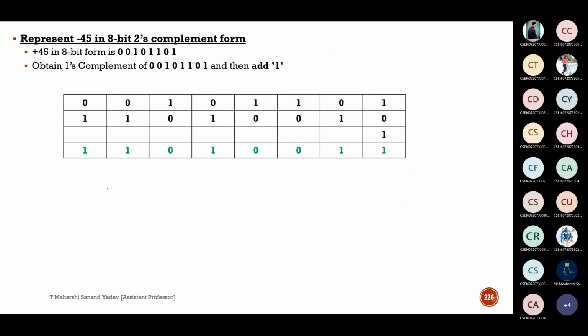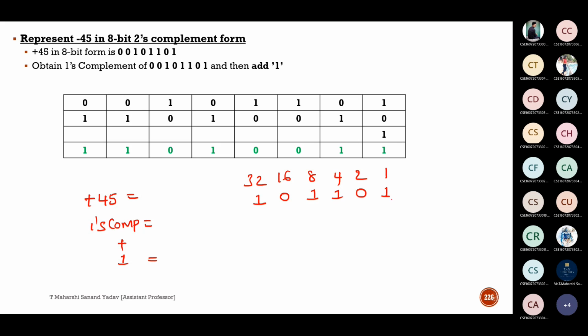If you don't want this shortcut, first write the equivalent of plus 45, and for that result you perform 1's complement, and for that 1's complement try to add 1 so that you'll get the final result. Okay, what is the equivalent of 45? So 32 plus 16, how much? 48. So I can't put 1 here, so I'll put 0. So 32 plus 8? 40, 44, 45. It should be in terms of 8-bit.